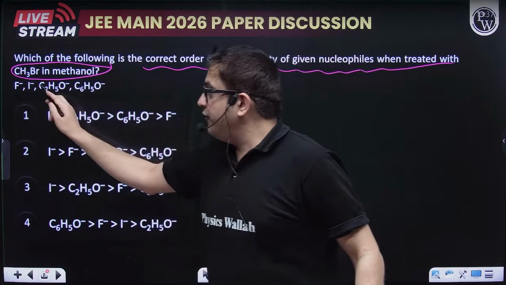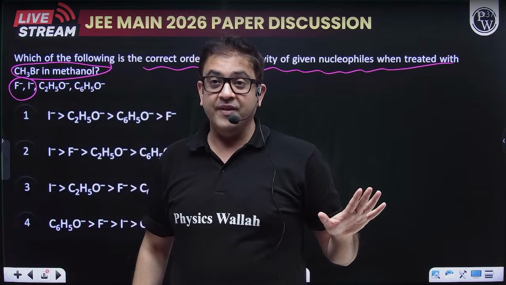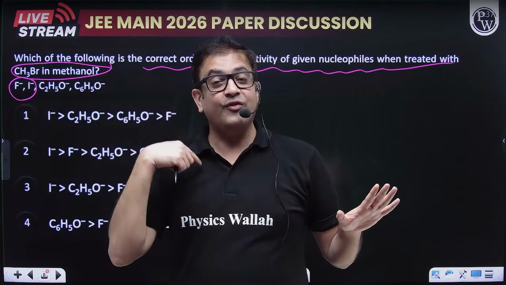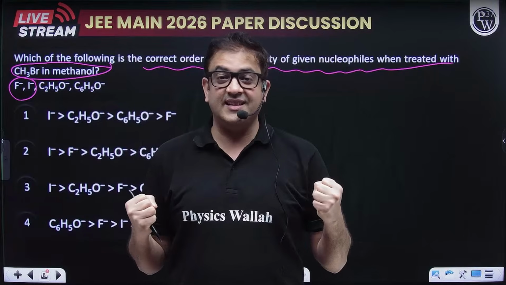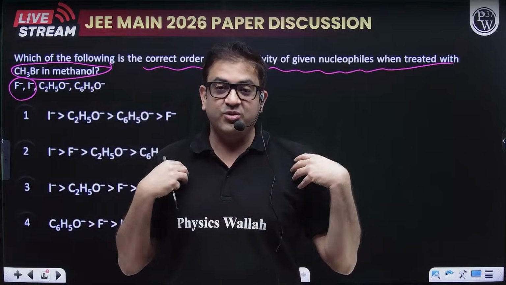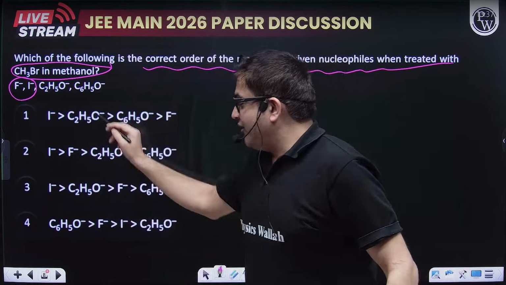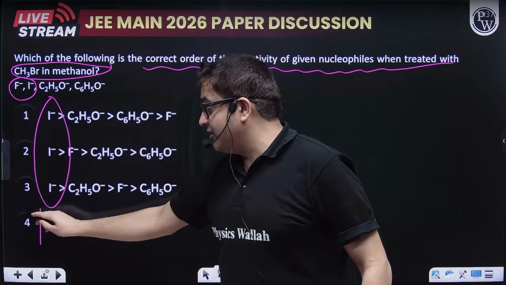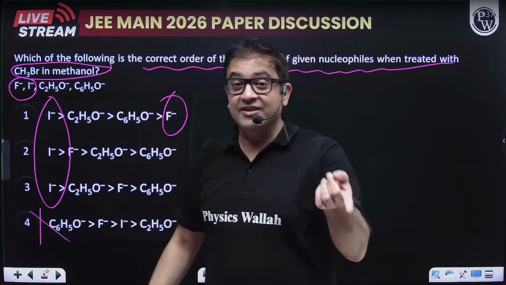If you compare the halide ions, then whatever the solvent, the nucleophilicity of I minus is always greater. Why? Because F minus holds the electron so strongly that it does not wish to furnish those electrons as compared to I minus. So definitely I minus will be the greatest. Look, option 1 is already deleted, and keeping that in mind, F minus will be the weakest, sir.